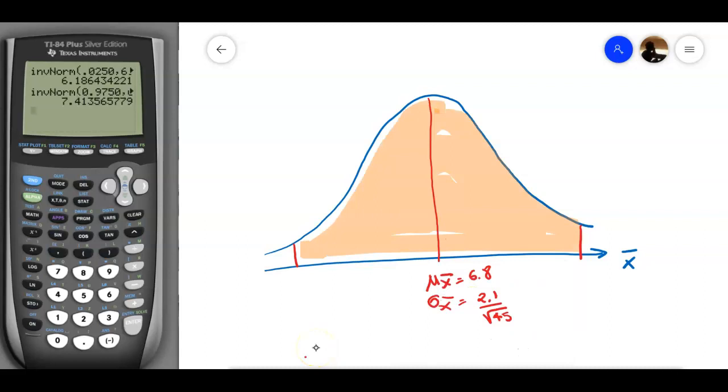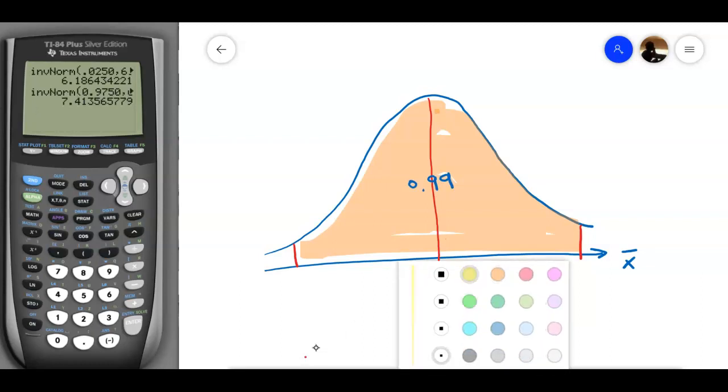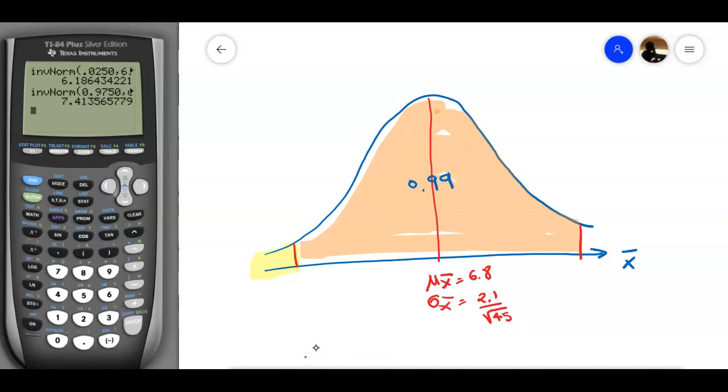So this area is 0.99, and then I want to figure out what the tail is. So I need to figure out this tail here. Actually it works for both tails, but anyway. Remember, if C equals 0.99, then this area over here would be 1 minus C divided by 2.